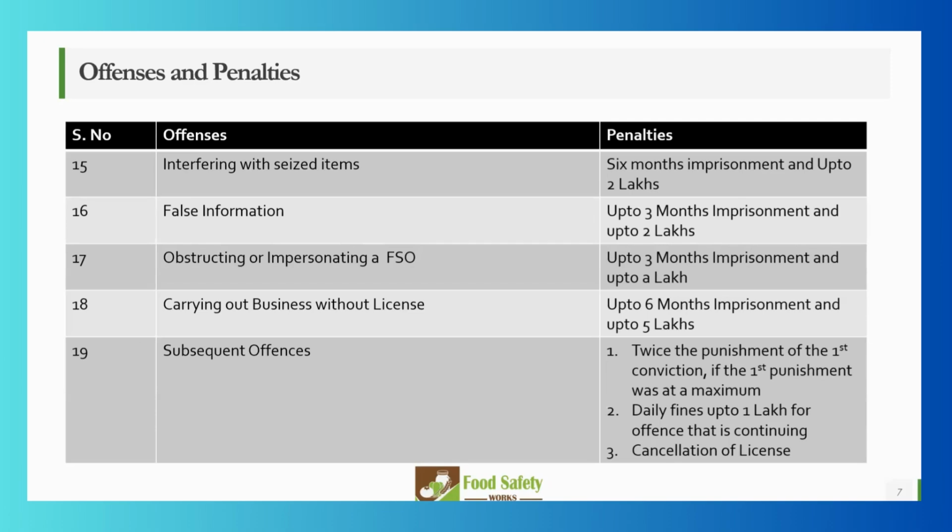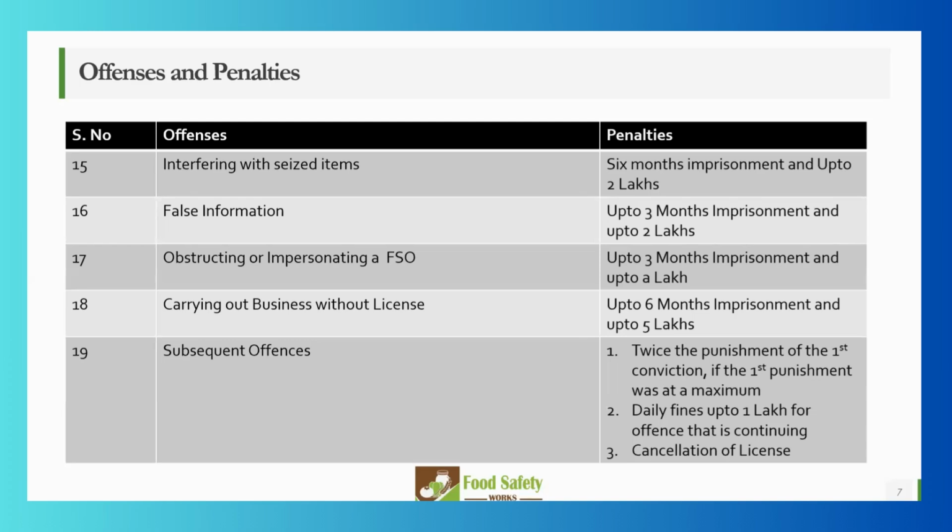Carrying out business without license. So let's say today you want to start a new manufacturing unit or a new catering unit or a restaurant, right? You have applied for your license, but for whatever reason, your license has not come in yet. And you have started your operations already. And the FSO in that area comes to find out that you are carrying out business without a license because you have not got your license number. The license number is only issued once you have got the license. Before that, if you start your business, it can be any business, then up to 6 months imprisonment and up to 5 lakhs is levied on you.